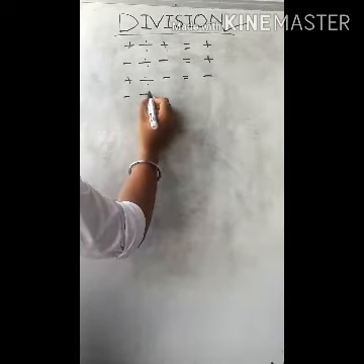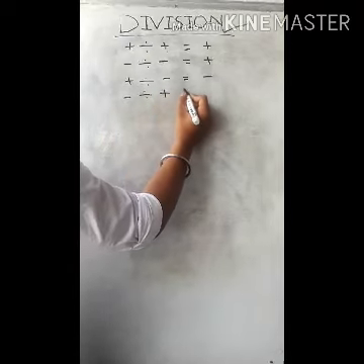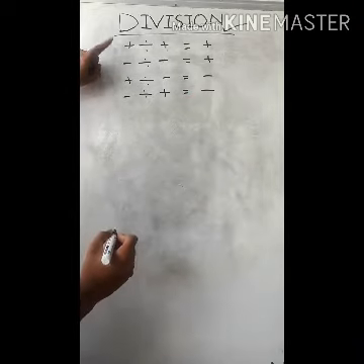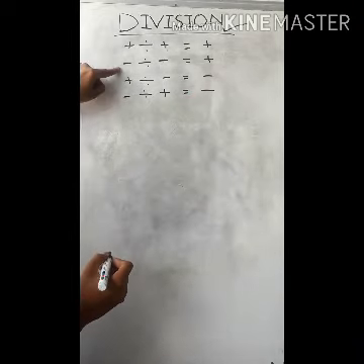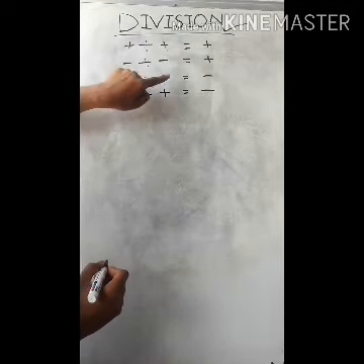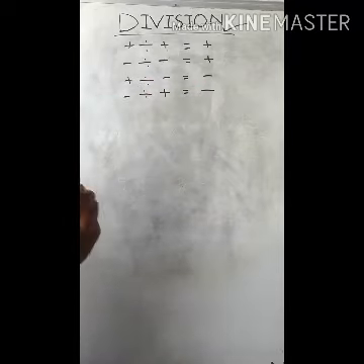And if one integer is negative and another is positive, then our result will be negative. That means if we are dividing integers with the same sign, then our result will be positive, and if we are dividing integers with different sign, then our result will be negative.